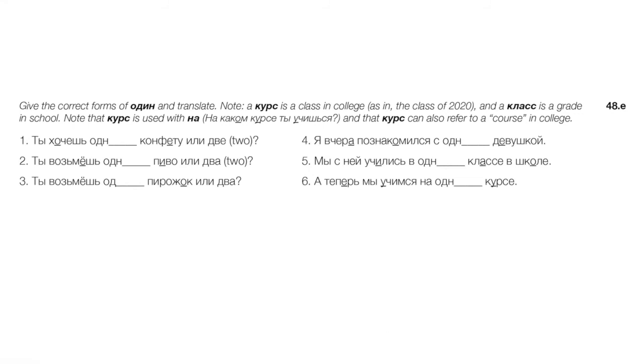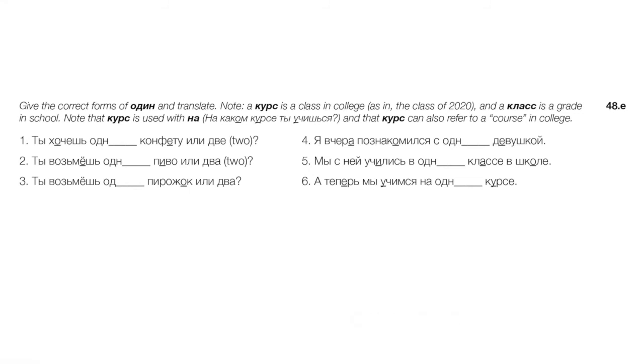Yesterday, I made the acquaintance of a certain young lady, right? Okay, so с одной девушкой. All right, number 5, мы с ней учились, we studied with her, she and I studied in the same class in school, right? В одном классе в школе, or in the same year in college, that's referred to as курс. Right now, we're in the same class in college, or the same year in college. Теперь мы учимся на одном курсе.